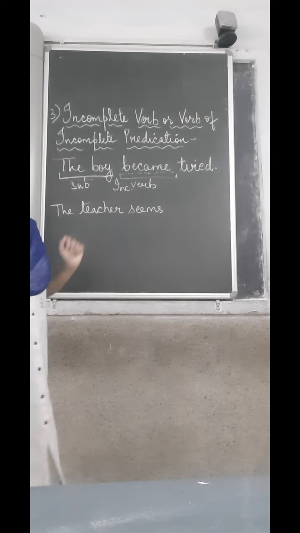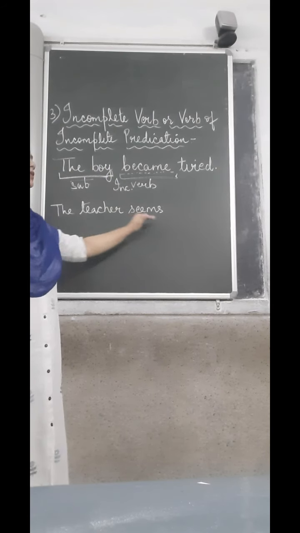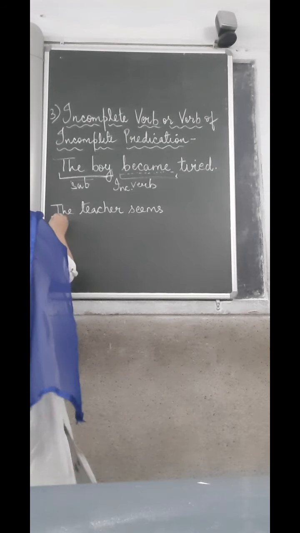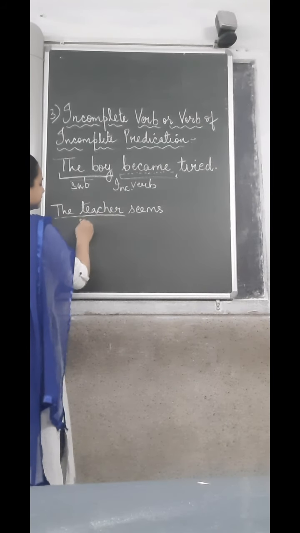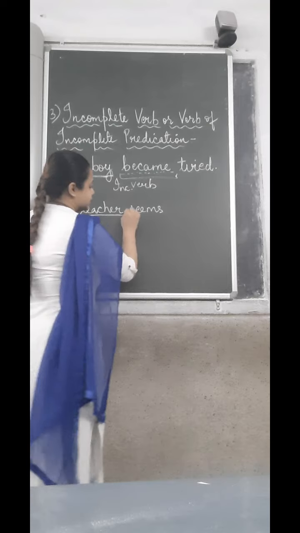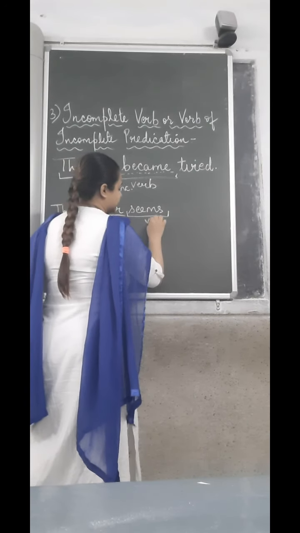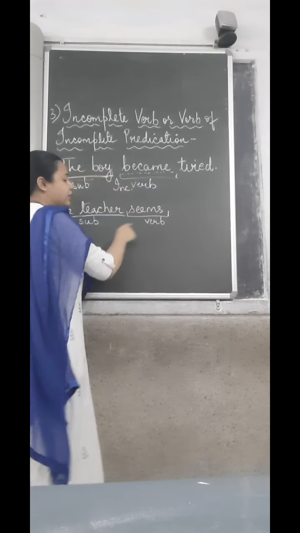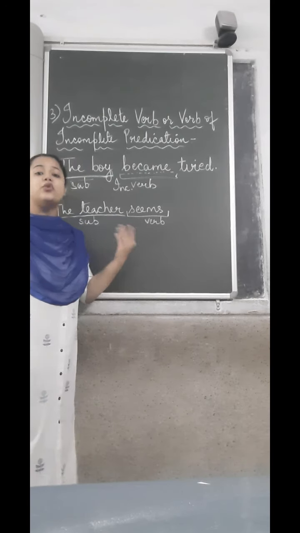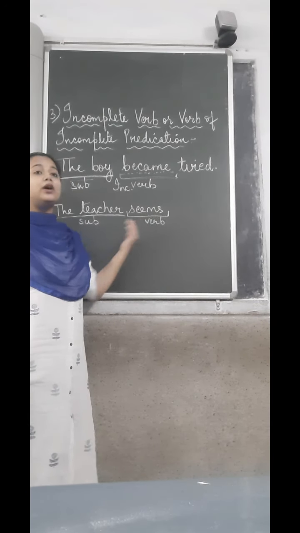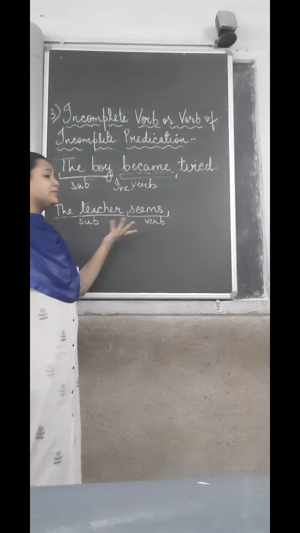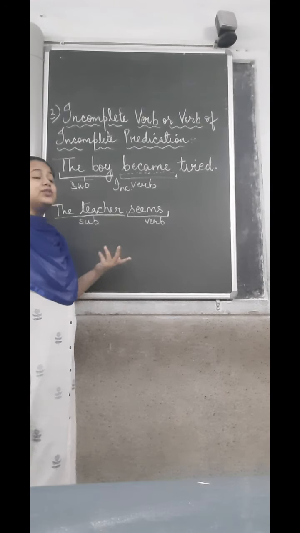Does this sentence look complete to you? No. We can see that this is the subject and "seems" is a verb, but it cannot complete the sentence on its own. It needs another word to complete the meaning. The teacher seems what?